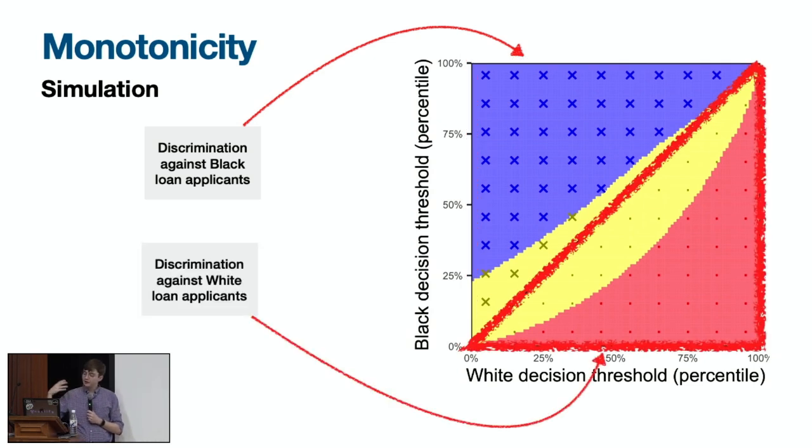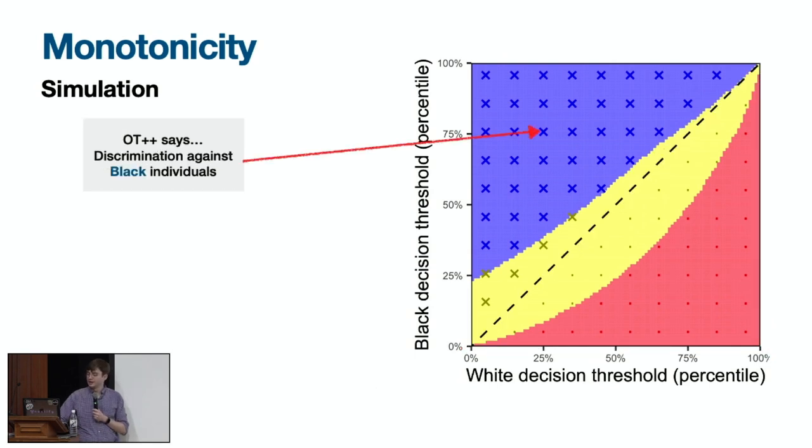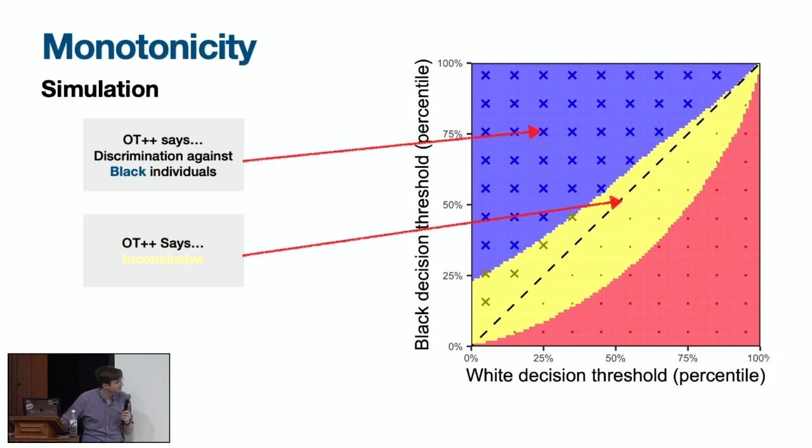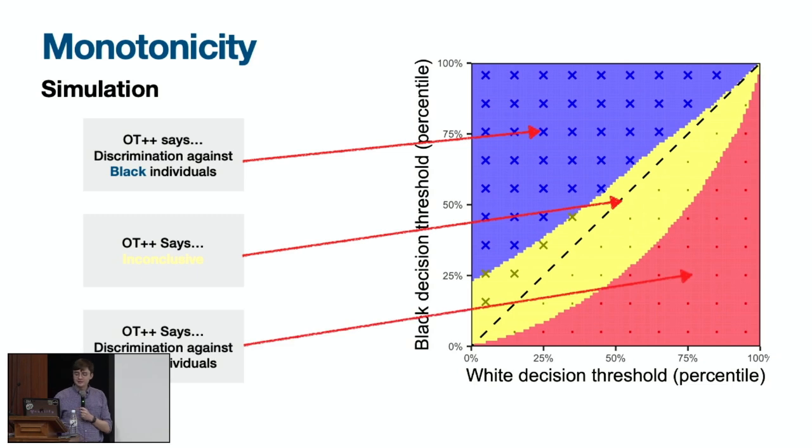And the area below the dashed line with the dots is showing scenarios where the bank has a lower threshold for black borrowers, so true discrimination against white borrowers. Finally, the colors show the result of the outcome test. Blue is showing places where the outcome test would find discrimination against black individuals. Yellow is the scenarios where it's inconclusive. Sorry, that's a little hard to read. I didn't realize it'd be so washed out. And red is where it's favoring black borrowers.